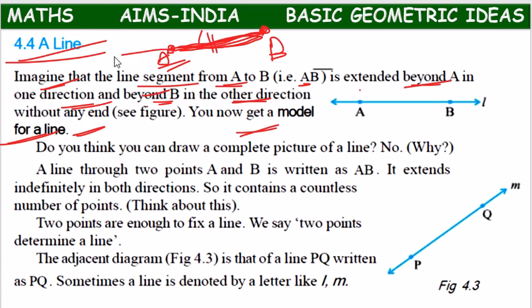Whereas if towards left side without end we extend, towards right side without end we extend, then that is called a line. Means line will not have any end points because this arrow mark represents it can be extended further without any end point.